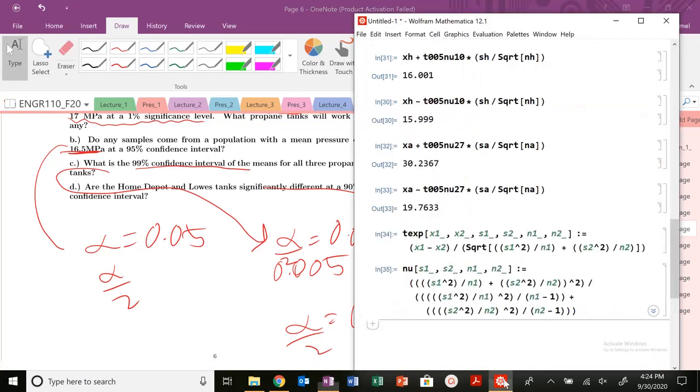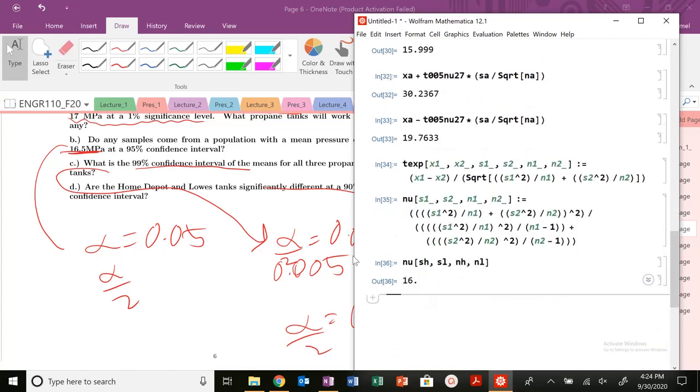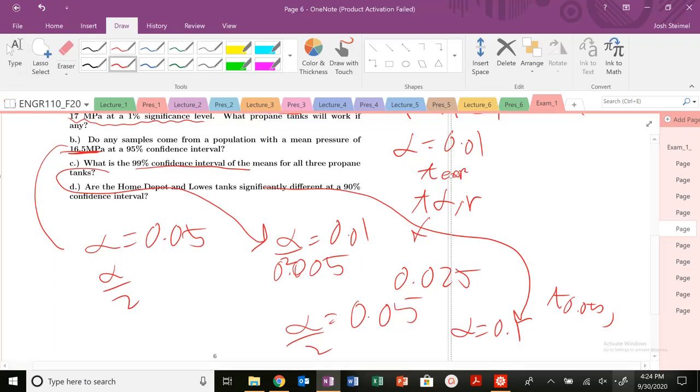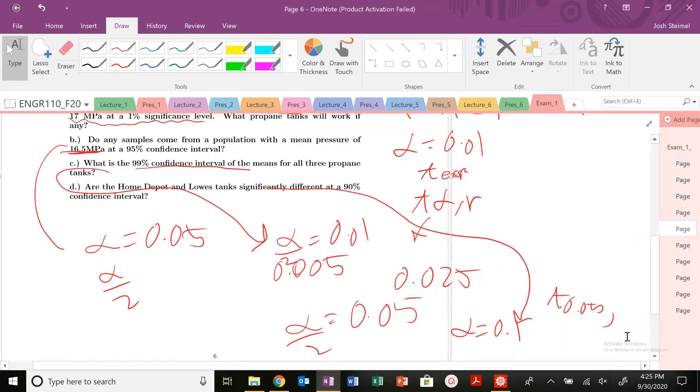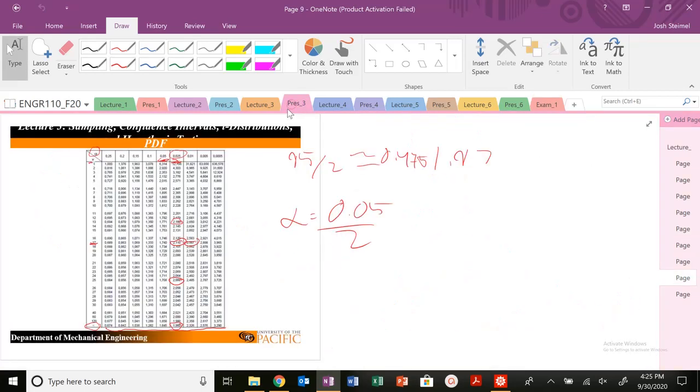So we're comparing the Home Depot and Lowe's tank. So my nu is going to be my S of Home Depot, my S of Lowe's, N of Home Depot, N of Lowe's. So my nu is 16, right on the dot. Nice. So it's going to be 16. Nu 16. And that is going to give me a value of, let's go ahead and look it up here. Let's go back to this presentation. So of 0.05 and a nu of 16, 1.746.